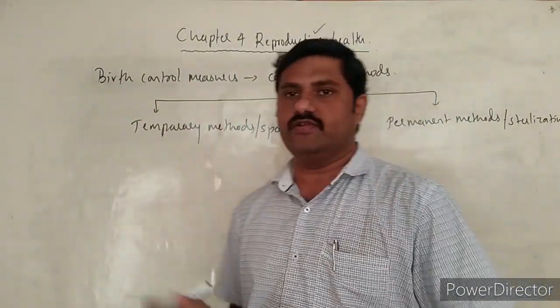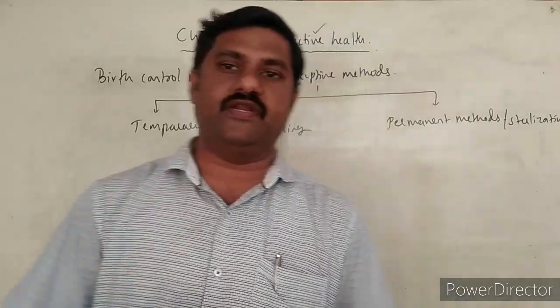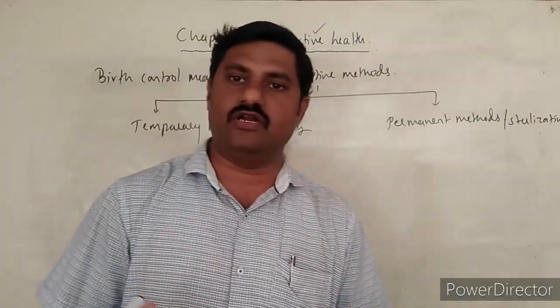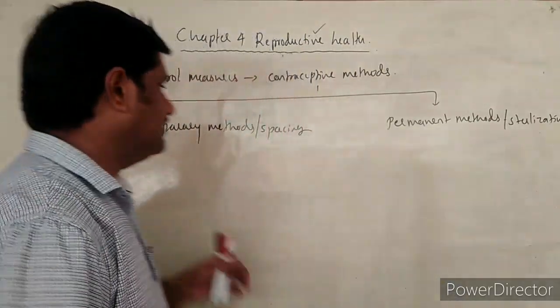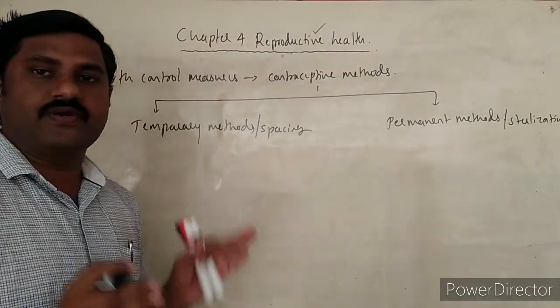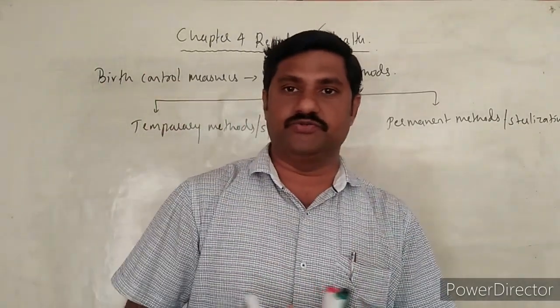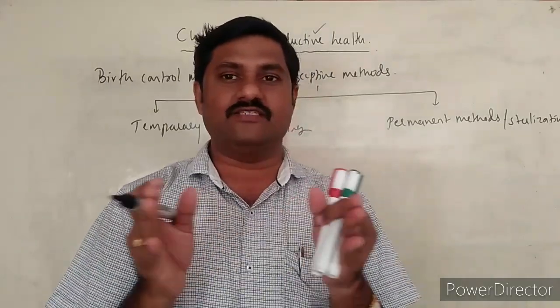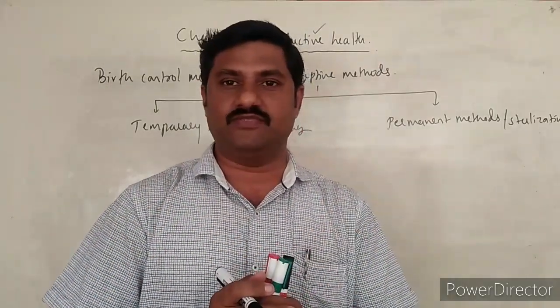So first one we'll go through. What are these temporary methods of contraceptives or birth controlling measures? Temporarily these are used so as to make the space between two children.